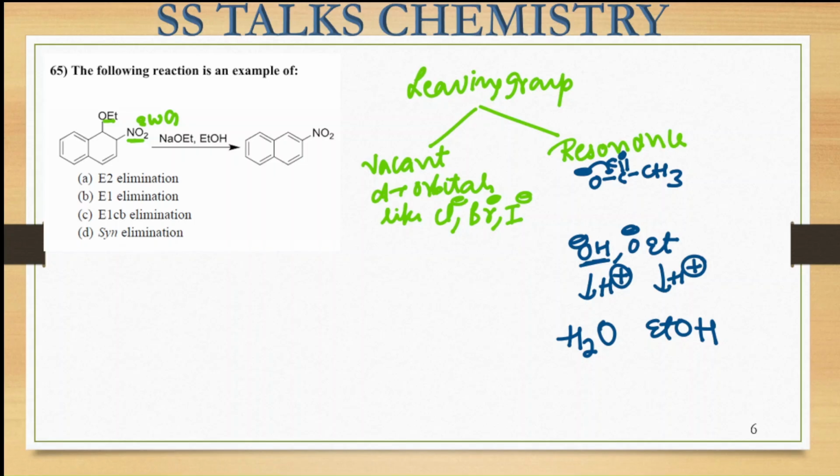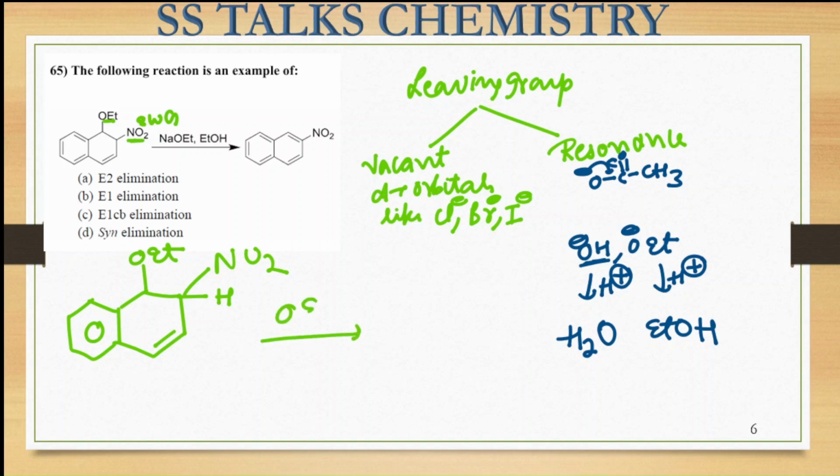Okay, so in this substrate we do not have a good leaving group, right? So how is the reaction going to proceed in this case? I'm drawing this substrate over here. This is the benzene ring I have, along with this ring there is this NO2 group, and here is this OEt group, along with that there is the hydrogen atom also, and there is this double bond.